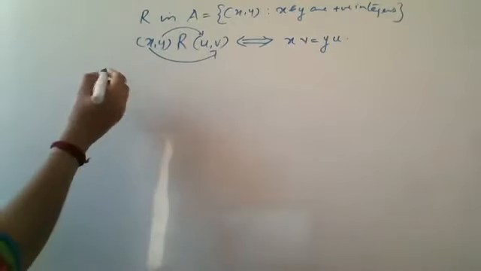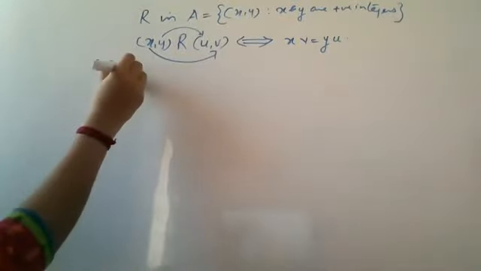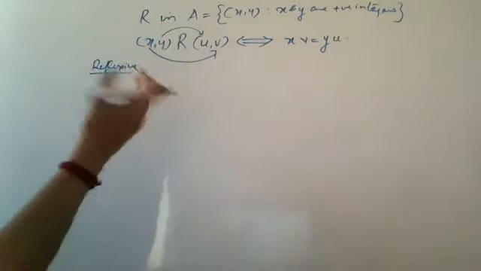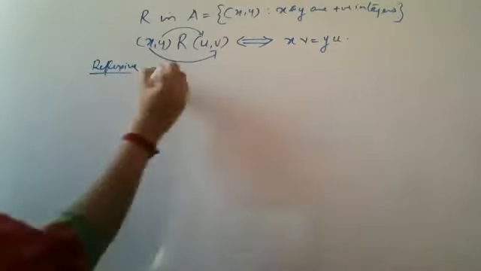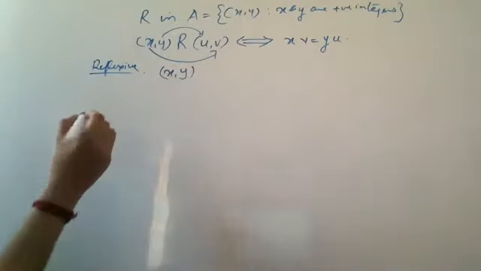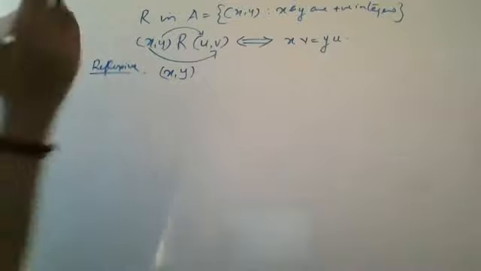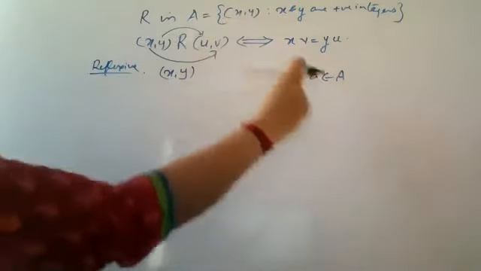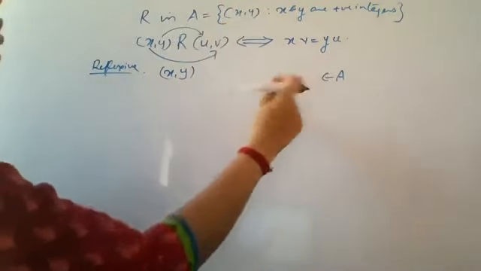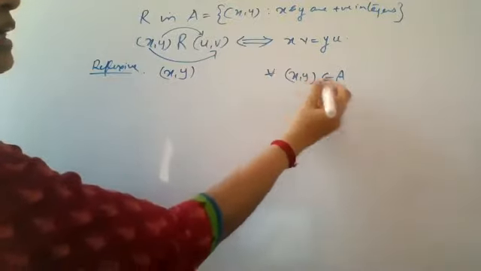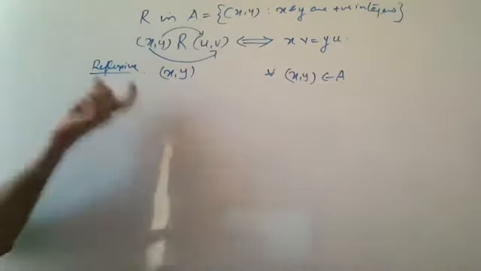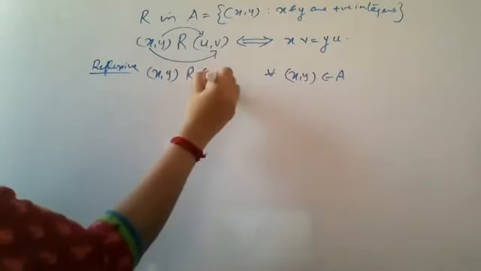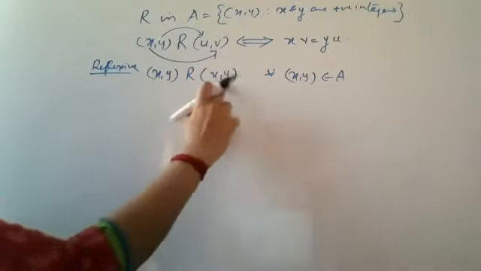Again, R is an equivalence relation means we have to show that it is reflexive. For reflexivity, you will start with an element. Here we take (x, y) as the element, so normally we take a, but here we take (x, y). Normally we take for all a belongs to A, but here in your A itself you have an element in the form of an ordered pair. So you have to say for any ordered pair in A, that ordered pair should be related to itself. That means (x, y) should be related to (x, y). So is it true that (x, y) will be related to itself?